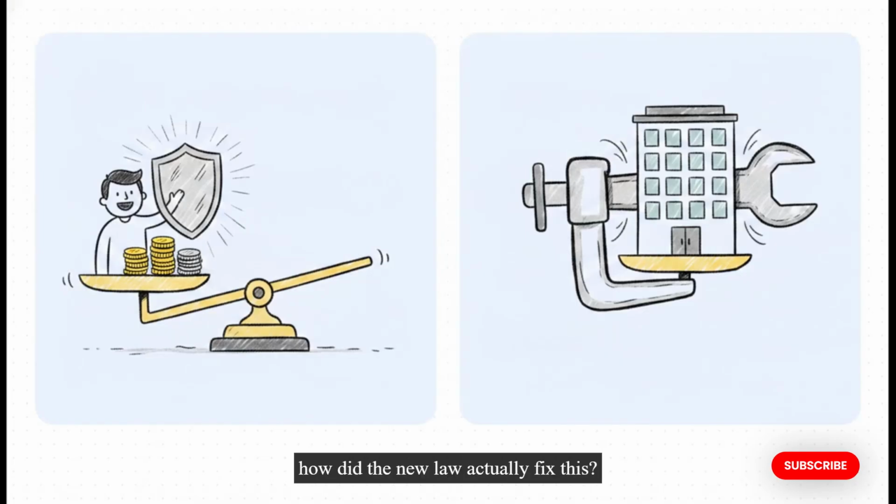So, how did the new law actually fix this? They used what we can basically call the grand tax trade-off. Let's look at retail investors first. The new law finally gives clear, streamlined tax relief to you. It ensures that regular distributions up to the cost of your initial investment are treated fairly. Instead of hitting you with immediate, punitive taxation, they are simply viewed as a reduction in your overall investment cost. This is huge. It makes holding these trusts much cleaner, way easier to understand, and far more attractive for your average saver.